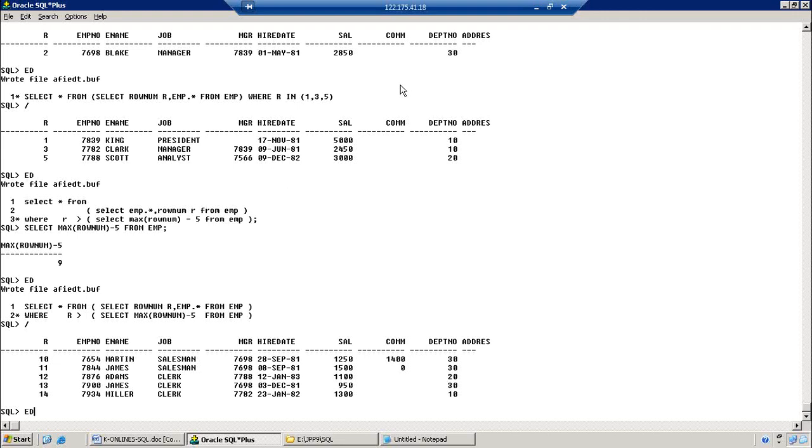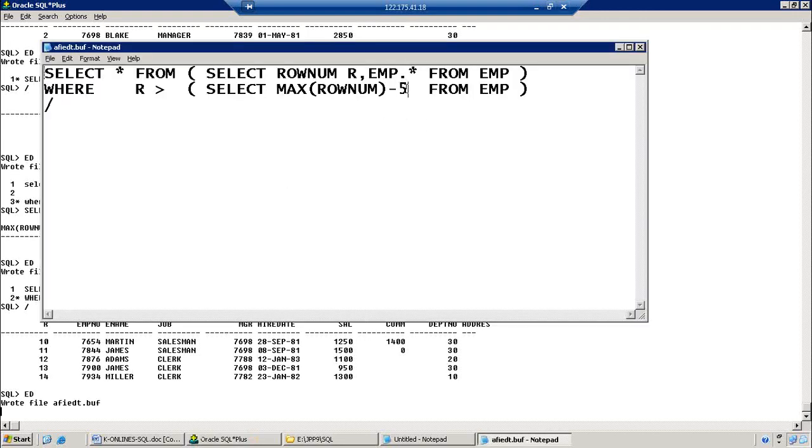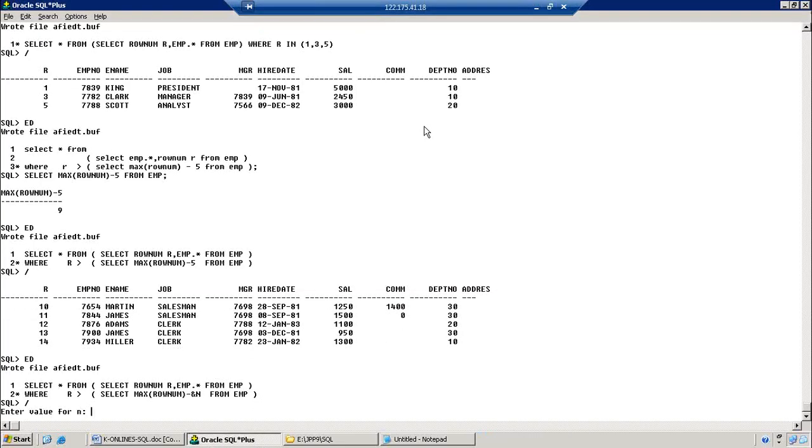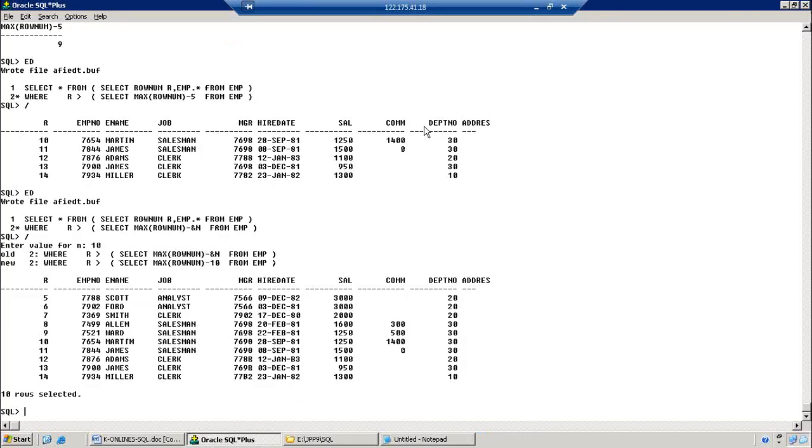Is it clear or not? Suppose instead of this one, now I am going to pass another value. Whatever value you pass, that data is going to be picked. Now let us say I am giving 10: last 10 records. Have you retrieved the first 5 records?